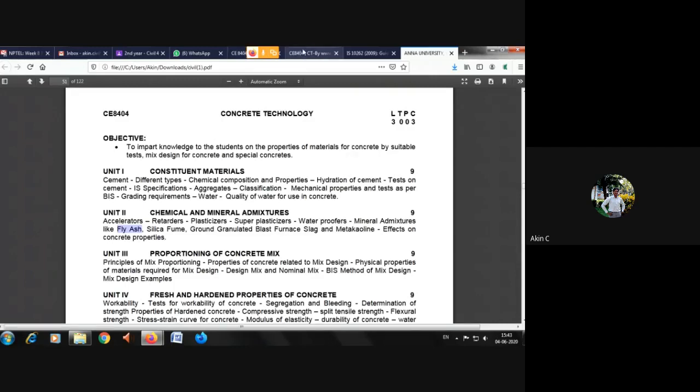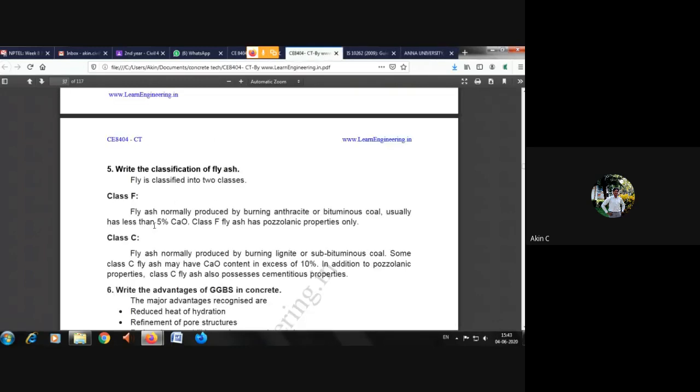So there are two types of fly ash. One is class F fly ash, in which there is only one difference. Class F fly ash has 5% of calcium oxide, but class C fly ash has 10% of calcium oxide. Since I've already told that cement has a chemical composition of calcium oxide 60 to 65%, we can frankly assume that where calcium oxide is more, that kind of fly ash is a good bonding agent.